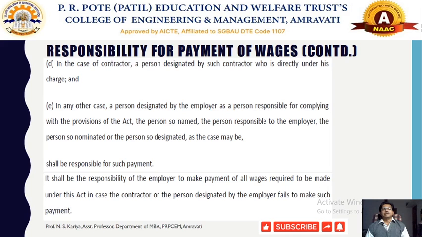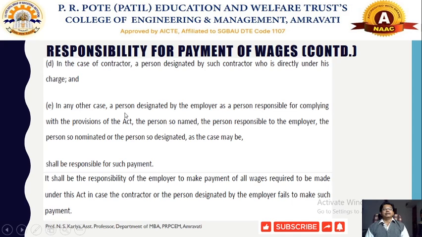Now there are some special cases. Contractors who work directly under the charge of the employer should also be covered as part of the employer, and they will be liable to make the payment to the workers. Even persons designated as subcontractors or contractors who work directly under the employer or principal employer will be treated as an employer, and they need to pay the wages regularly without any deductions to the employees.